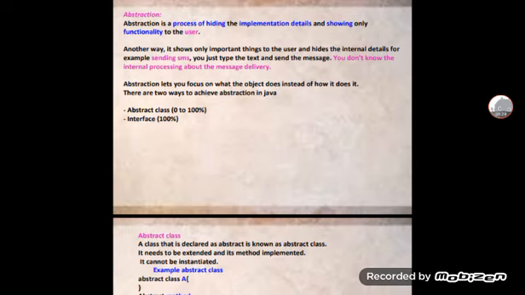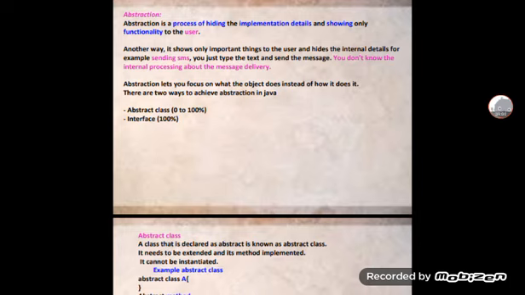You don't know the internal processing of message delivery, and you don't need to know how it is built. Abstraction lets you focus on what the object does instead of how it does it.